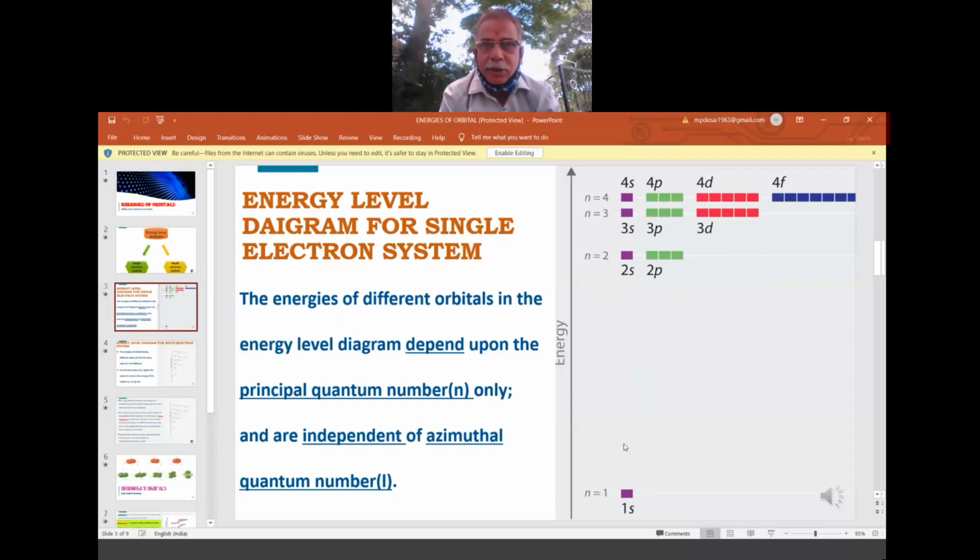So in the case of hydrogen, that single electron is spending time in 1s only. Whereas in the case of lithium, 2 electrons are there in the 1s and 1 electron is there in the 2s. So the 1 electron in the 2s in lithium has more energy than the electron in the 1s. For the same quantum number, energy differs, which we will discuss later. So whenever we have a single electron, the more the value of n, the more the energy. That is the rule.